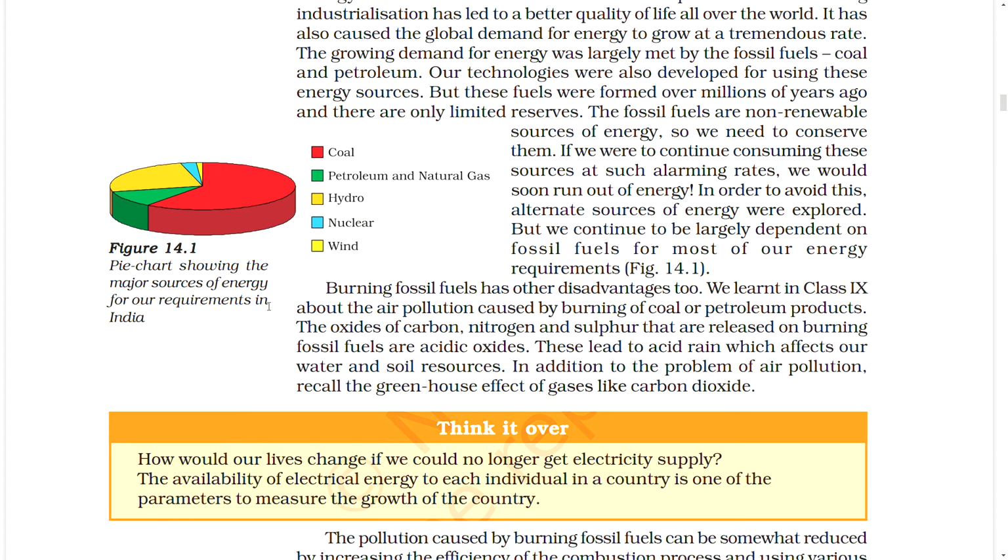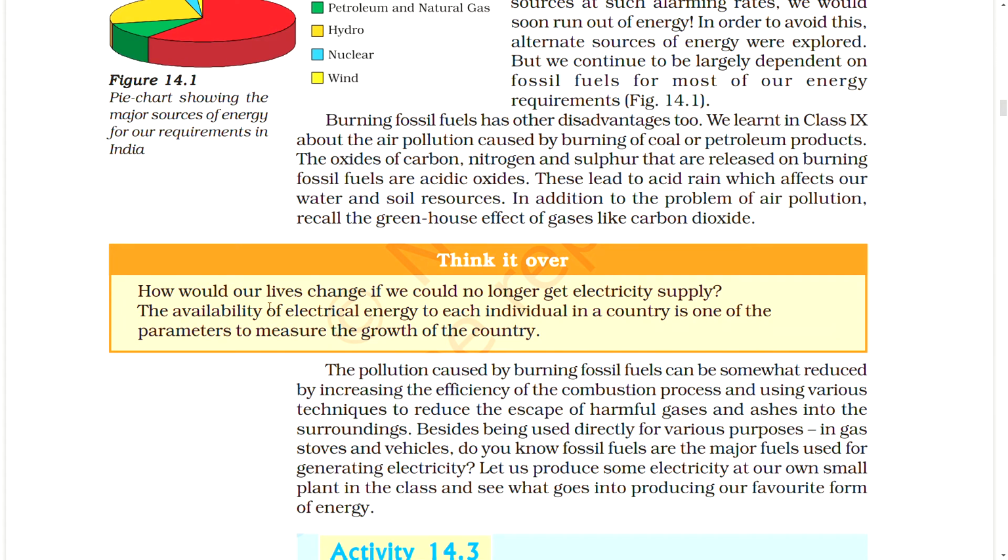Think it over. How would our lives change if we could no longer get electricity supply? The availability of electrical energy to each individual in a country is one of the parameters to measure the growth of the country. The pollution caused by burning fossil fuels can be somewhat reduced by increasing the efficiency of the combustion process and using various tactics to reduce the escape of harmful gases and acids into the surroundings.